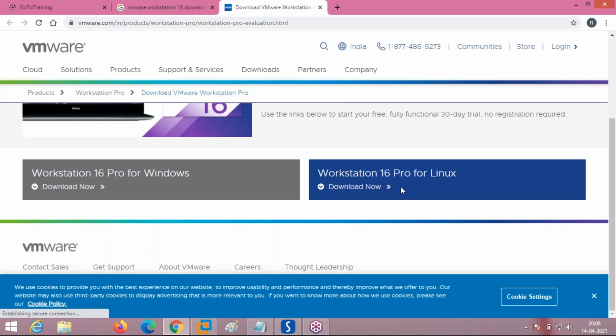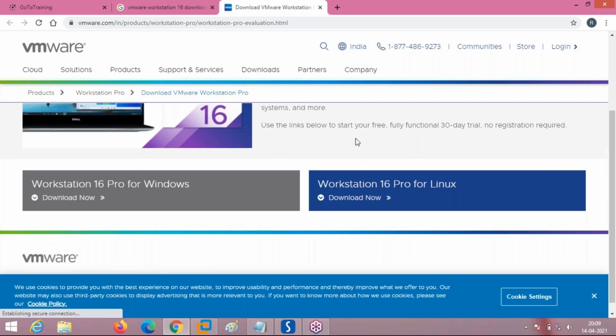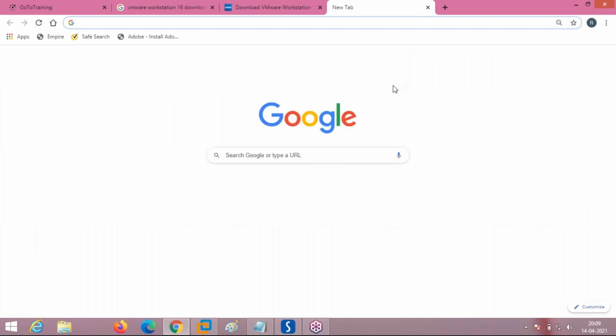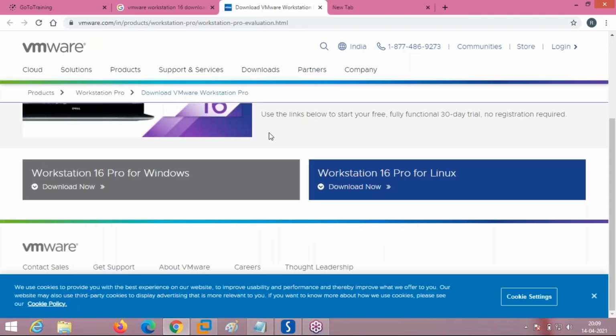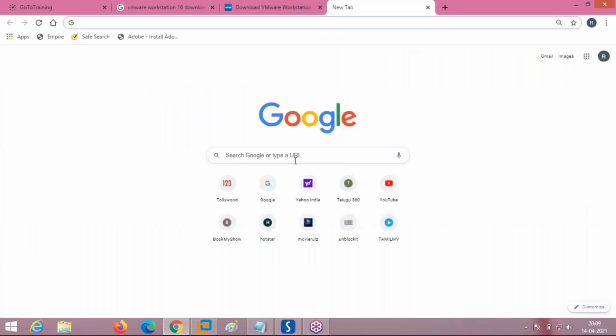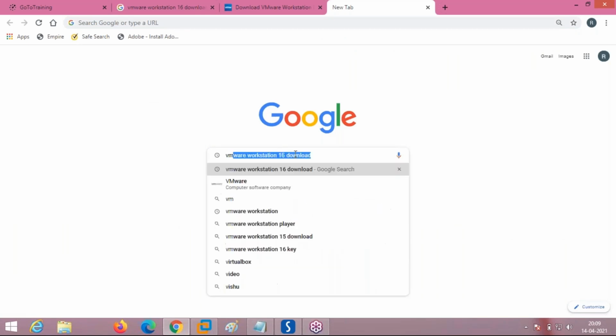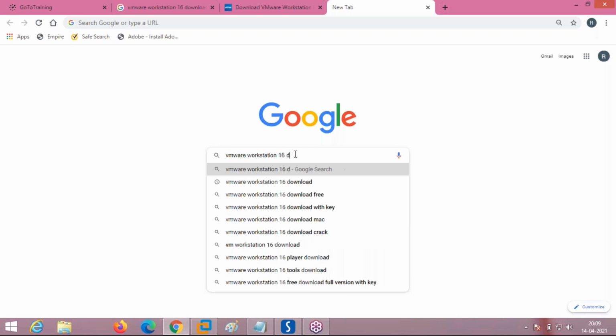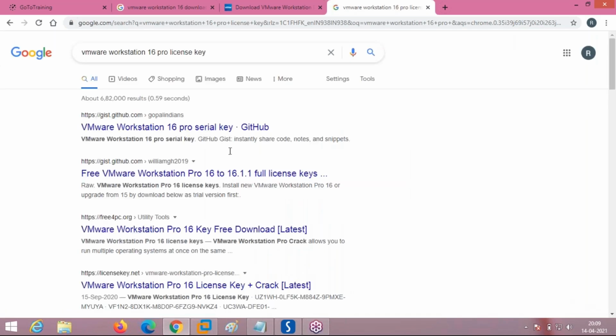Pro means professional, and 16 is the version. This is the workstation I am using. Just click on this and it downloads, but this will be an evaluation only. You can get the key from the internet: just type VMware Workstation 16 Pro key, and you will get a lot of keys. Install the key and it is done.